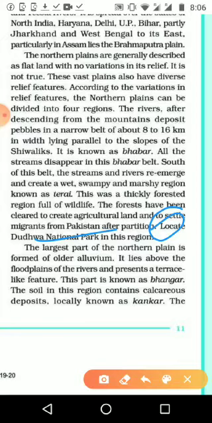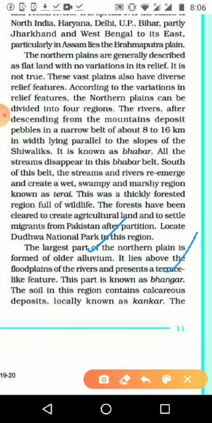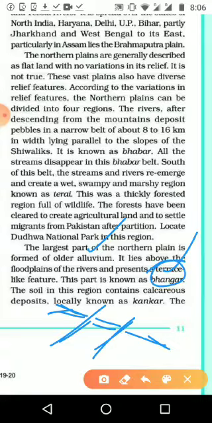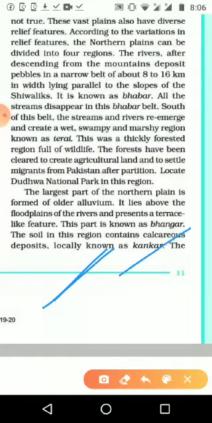The next paragraph: the largest part of the northern plain is formed of older alluvium, means older deposit, and it lies above the flood plains of the rivers, with the presence of terrace-like features. We can see, like a small slope coming from upside, the terrace type. We get a plain area, one plain, then just after that the next plain like a terrace model, and this part is known as Bangar.